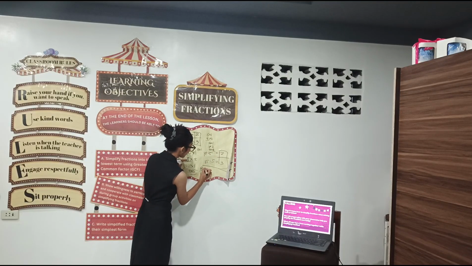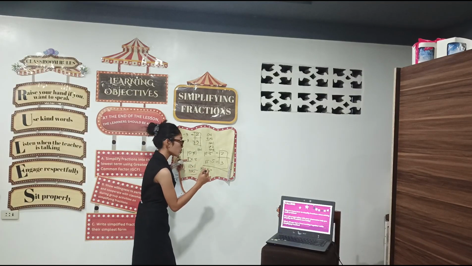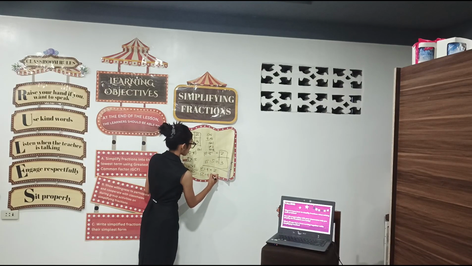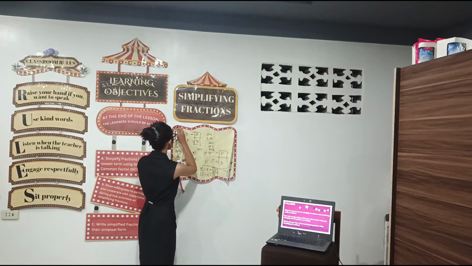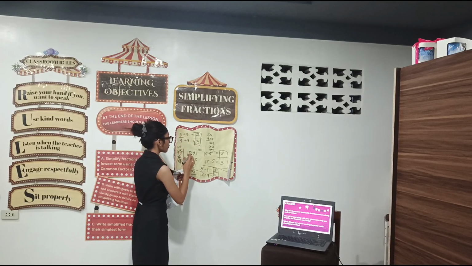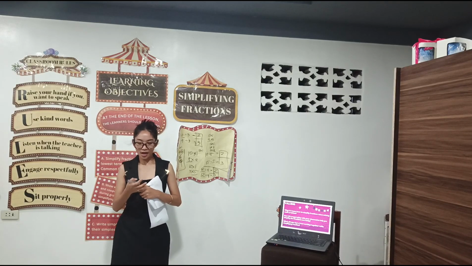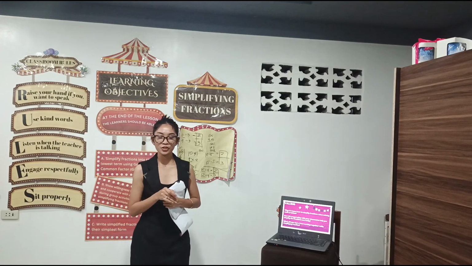So 8 divided by 4 is equal to what? 2. Very good. And 12 divided by 4 is equal to 3. Very good. So the answer is 2 over 3. Who got the correct answer? Wow, everyone got a correct answer.